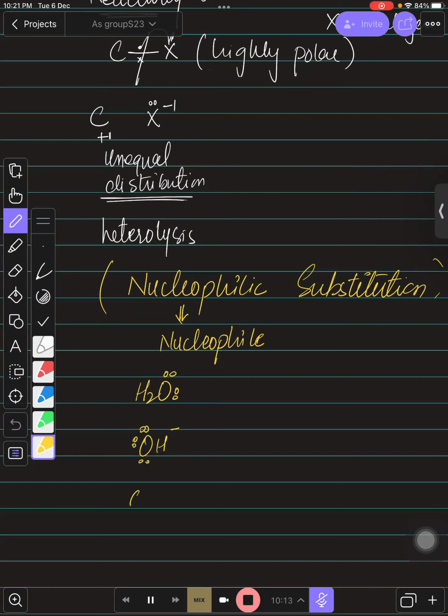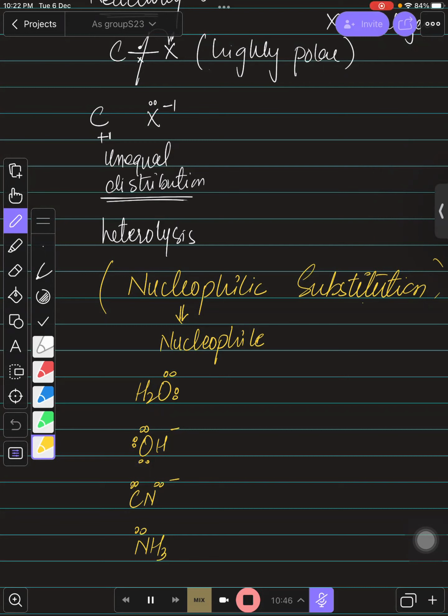And we have cyanide as well. This is one of the nucleophiles that we have. In this, carbon and nitrogen both have one lone pair each, and in ammonia we have nitrogen which has a lone pair as well. So these 4 nucleophiles are present in your syllabus and can provide their lone pair. So when they provide a lone pair to someone, they cause what? Nucleophilic substitution reaction.